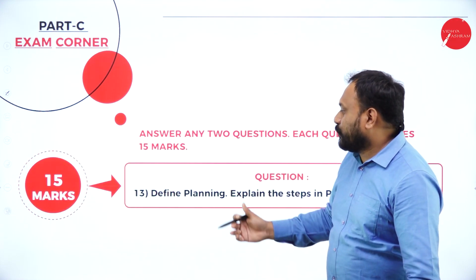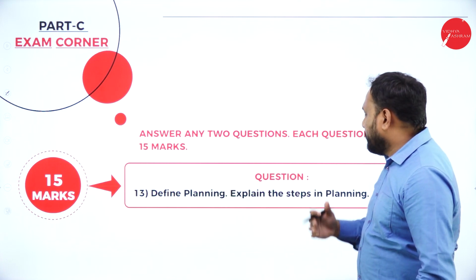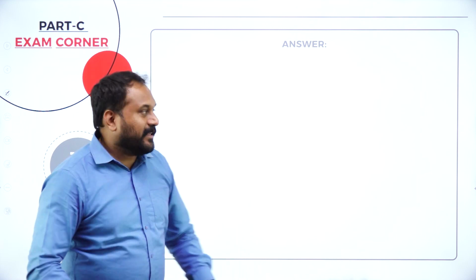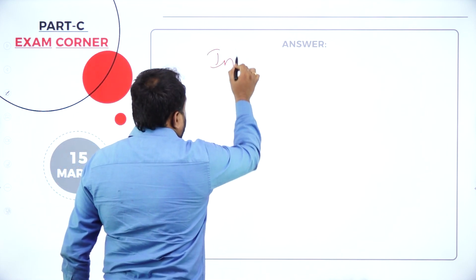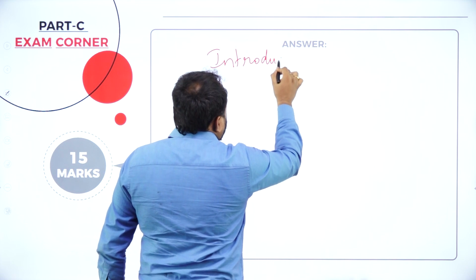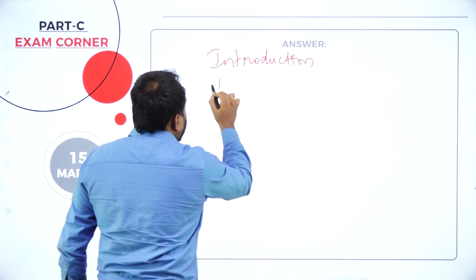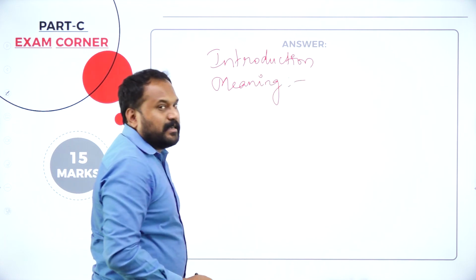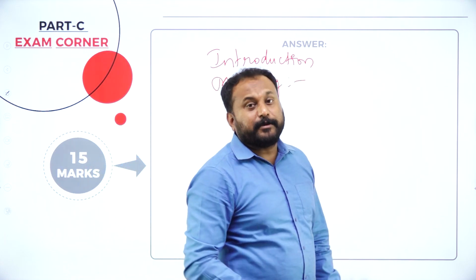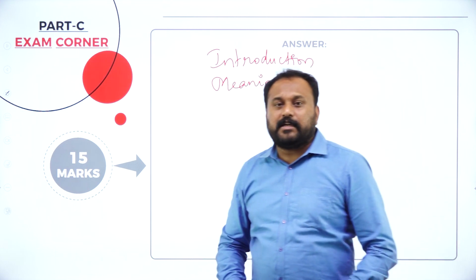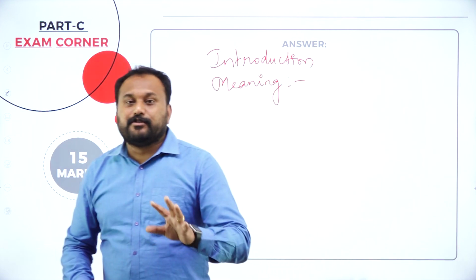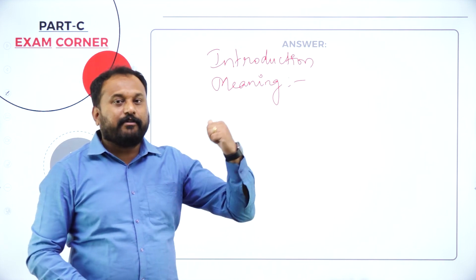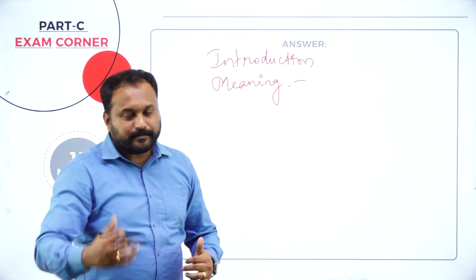Moving forward, we have one more question, the 13th question. Define planning, explain the steps in planning. How to write this? Now you will write the introduction first, then you will write the meaning. When you write the meaning, you will write: planning is a future course of action which bridges the gap between what you are and what you want to be. Planning tells you all about the future course. When I say future course, it is not for the past, it is not for the present, it is for the future.